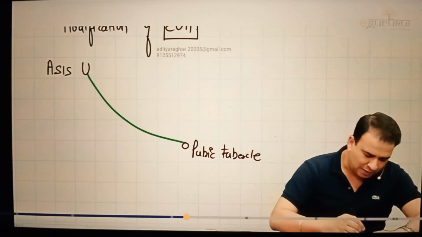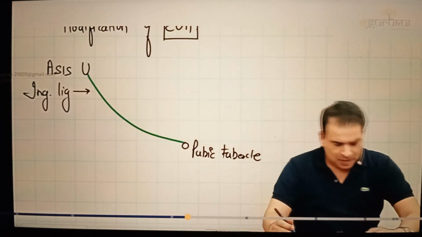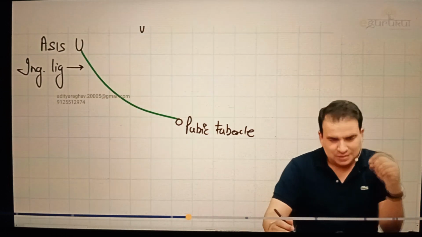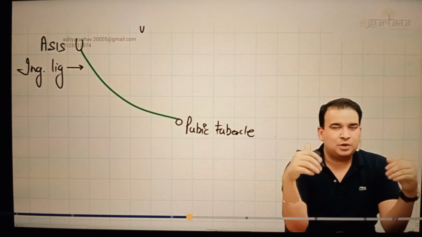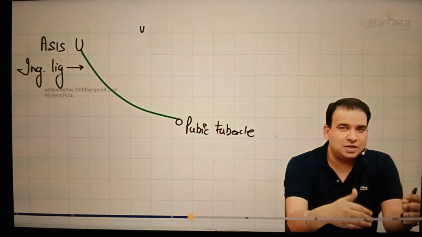That's an extension of this inguinal ligament, if I may write on the side here. That is the inguinal ligament extending from the anterior superior iliac spine to the pubic tubercle. The reason we're discussing the inguinal ligament here, because external oblique aponeurosis forms the inguinal ligament, but then we have some extensions of the inguinal ligament itself, which are very much needed to understand the walls of